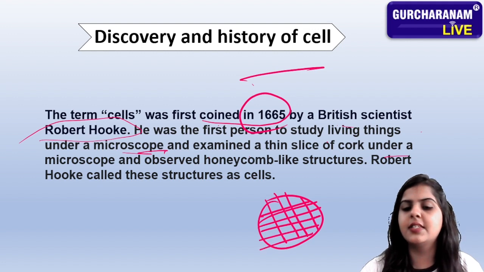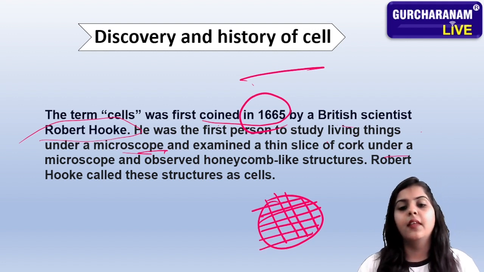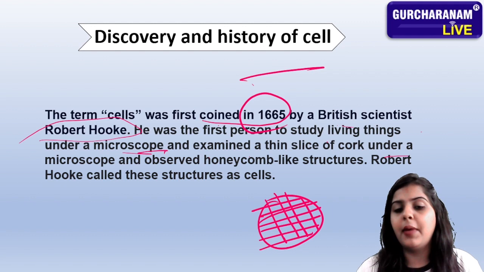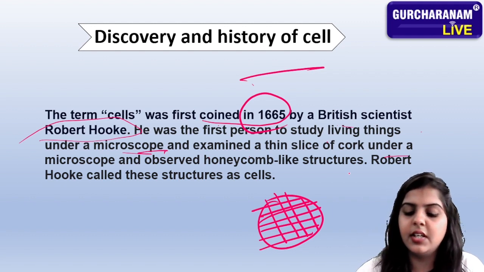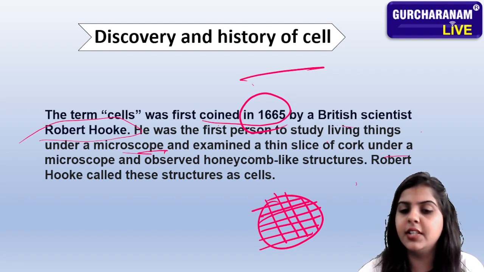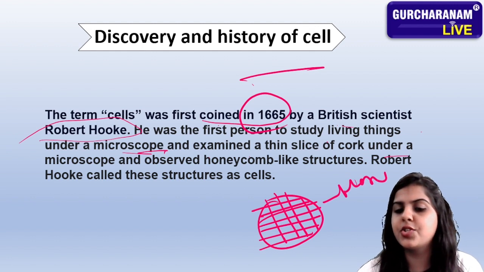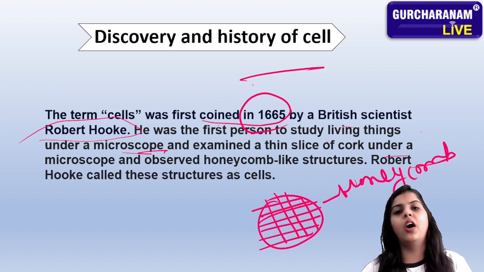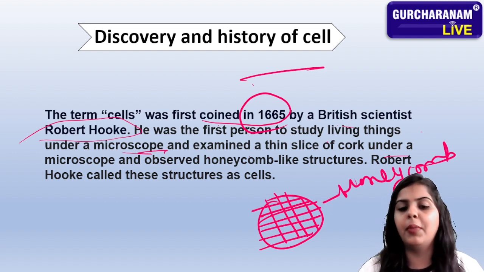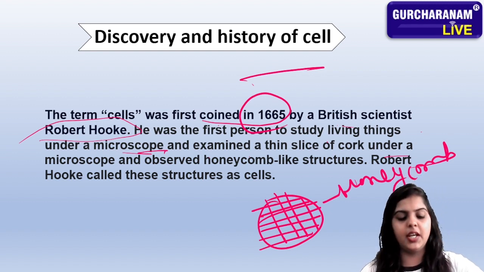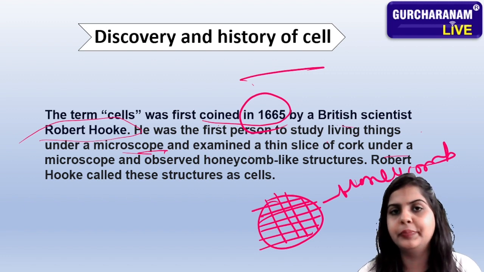A thin slice of cork under the microscope, and the scientist found that this is a honeycomb-like structure. Everyone knows what honeycomb is, where we get honey.